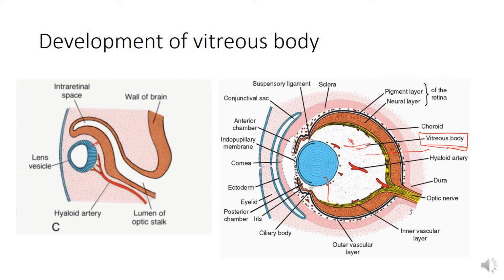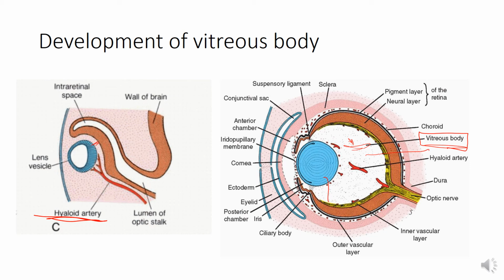Hyaloid artery is a branch of ophthalmic artery that develops during the embryonic period. It supplies blood to the tunica vasculosa lentis. In addition, it gives branches to the developing retina.